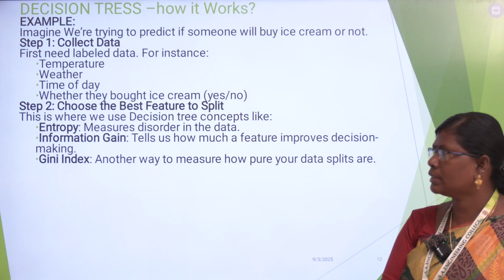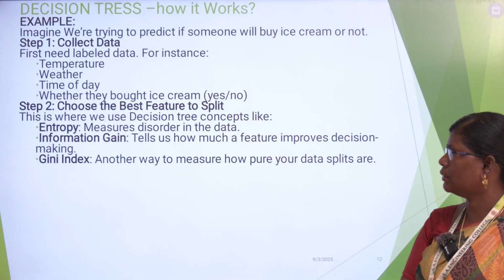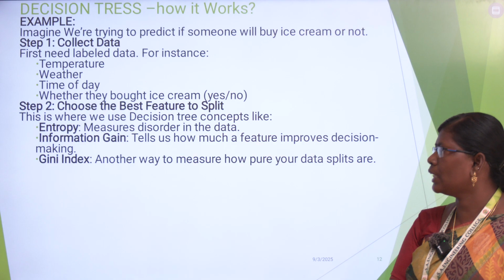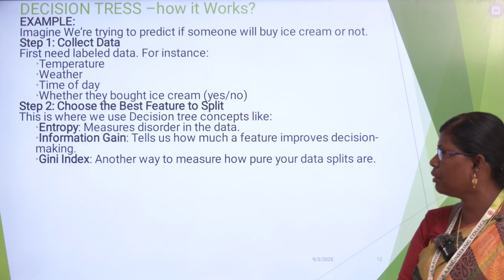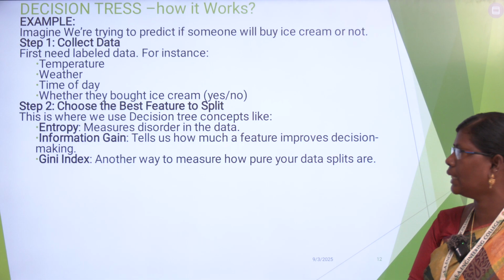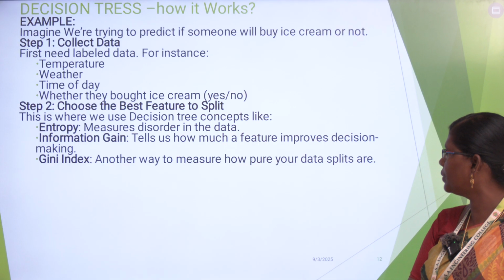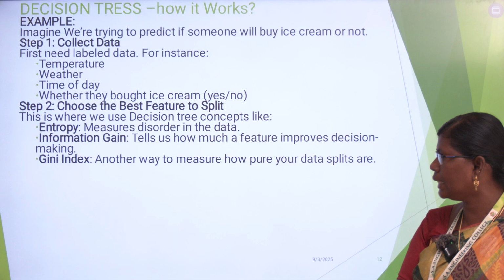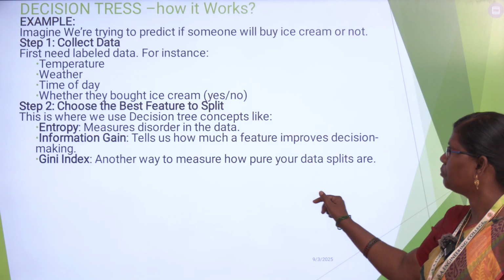So we have to collect all this information, and step 2, choose the best feature to split. So we can apply the decision tree concepts like entropy, information gain or Gini index. Entropy measures the disorder in the data, that is the impurity of the data. Next, information gain tells us how much a feature improved decision making. Next, Gini index, another way to measure the impurity of data splits.